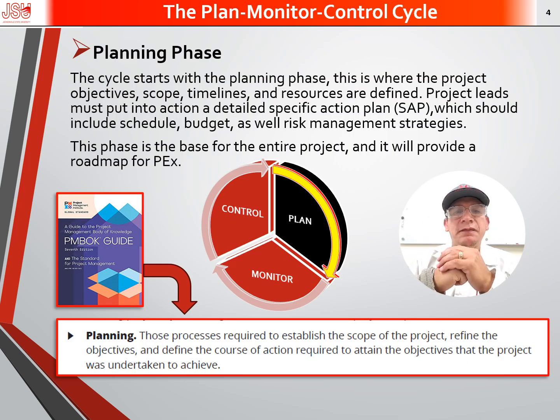Let's start with the planning phase. The cycle starts with the planning phase. This is where the project objectives, scope, timelines, resources are defined. Project leads must put into action a detailed specific action plan, SAP, which should include schedules, budgets, as well as risk management strategies. This phase is the base for the entire project, and it will provide a roadmap for project execution.